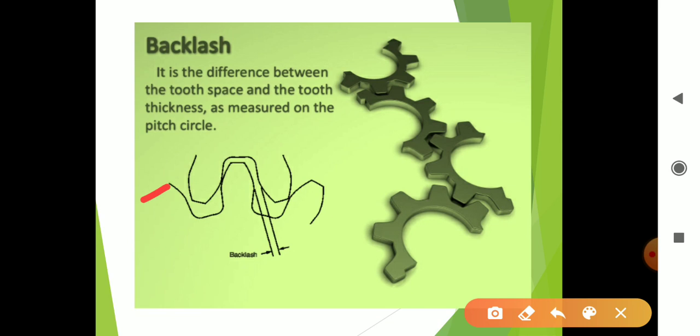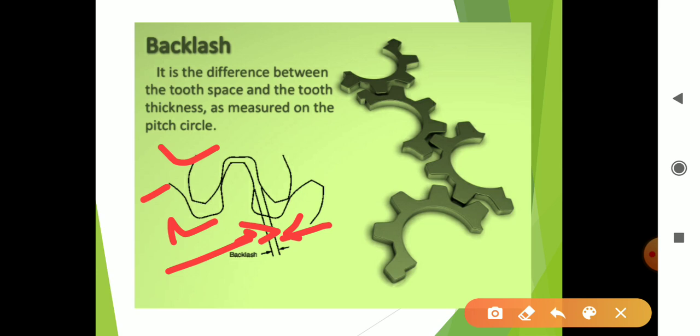Suppose this is one tooth of wheel 1 or gear 1, and this is a tooth of another gear. They both mesh with each other. Then there must be some distance, or clearance. This clearance is nothing but backlash.